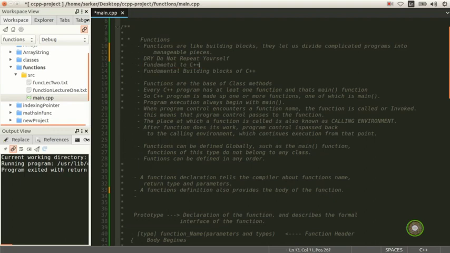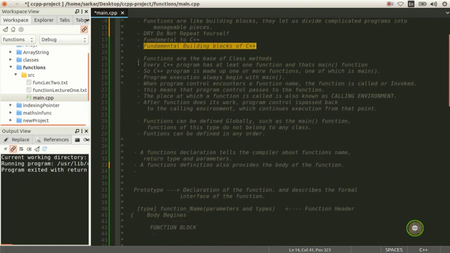Functions are fundamental to C++. C++ offers us a lot of functionality, it lets us build our own functions, and C++ has its own functions too. So they're fundamental building blocks of C++, as I said. Functions are also the base of class methods. We haven't reached classes yet, but C++ is an object-oriented programming language, and functions are the base of class methods. I'll tell you more in future videos.